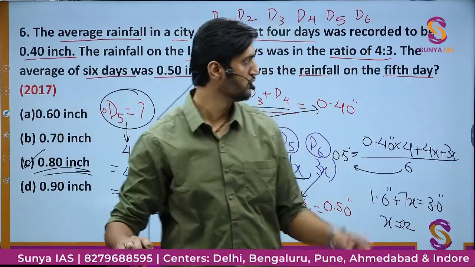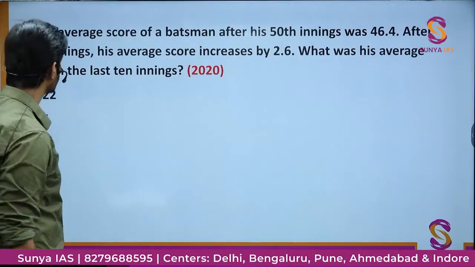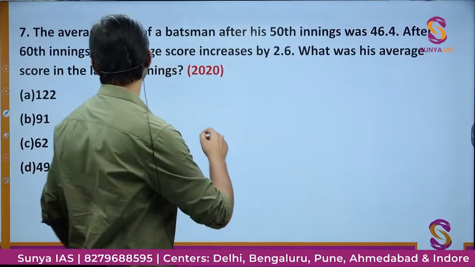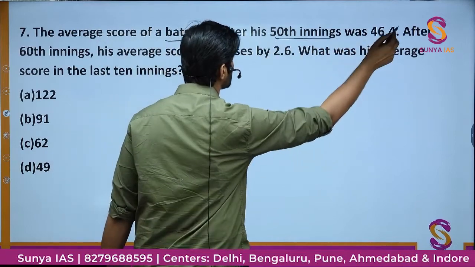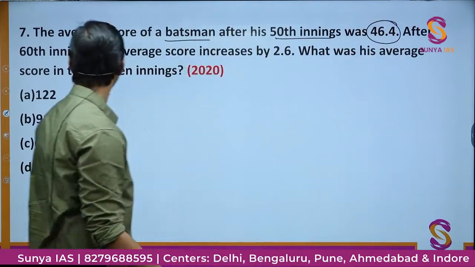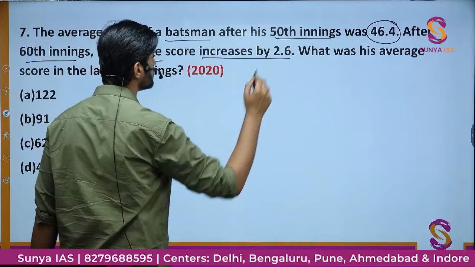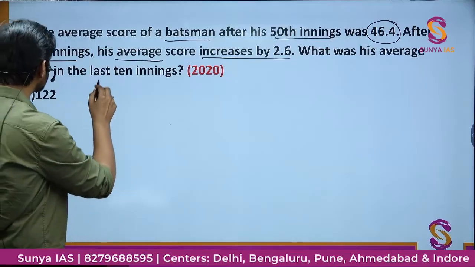Okay, with that note, I'll move on to the next question, that is question number 7. This is a question related to sports. Let me read it for you. The average score of a batsman in his 50th inning was 46.4. After the 60th inning, his average score increases by 2.6. What is his average score in the last 10 innings?